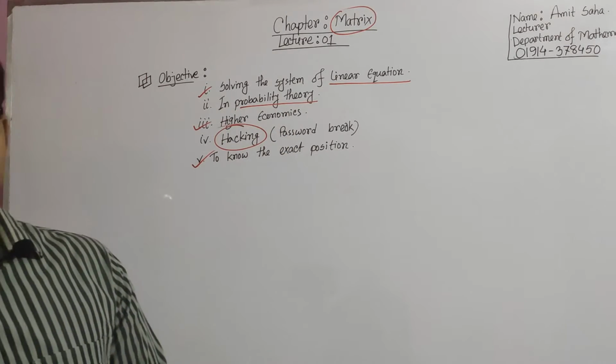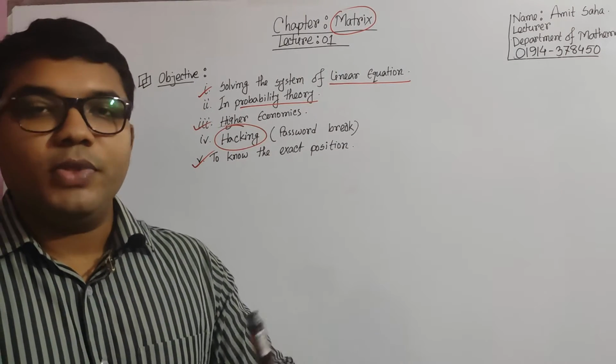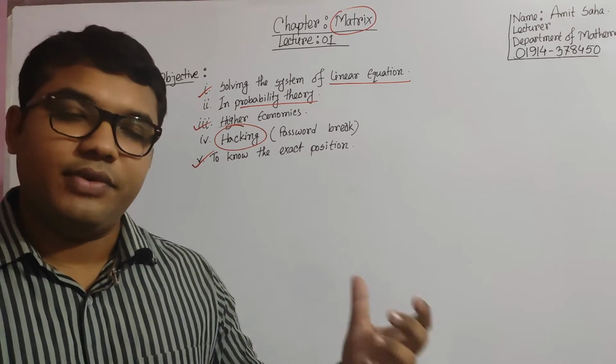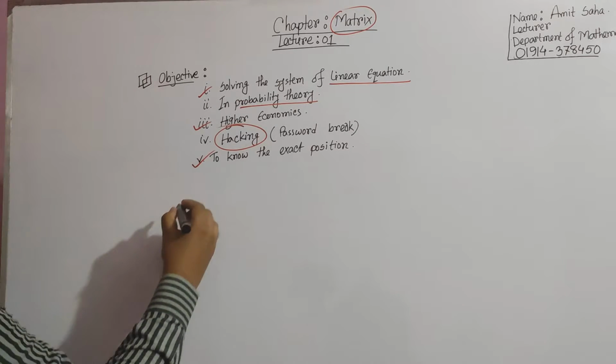Now one question: do we go for the definition of matrix or not? No, we will not go for the definition of matrix. We'll go for a system of linear equations.